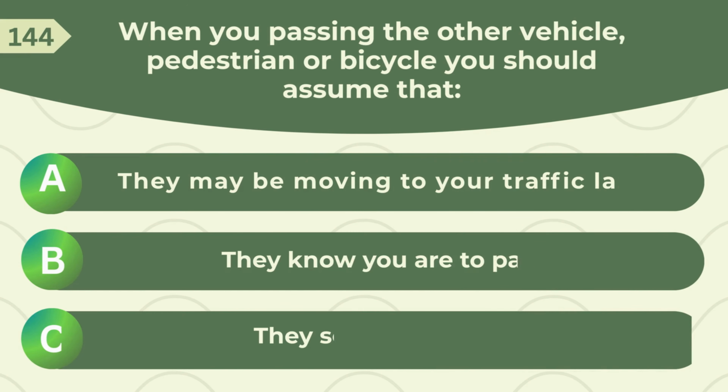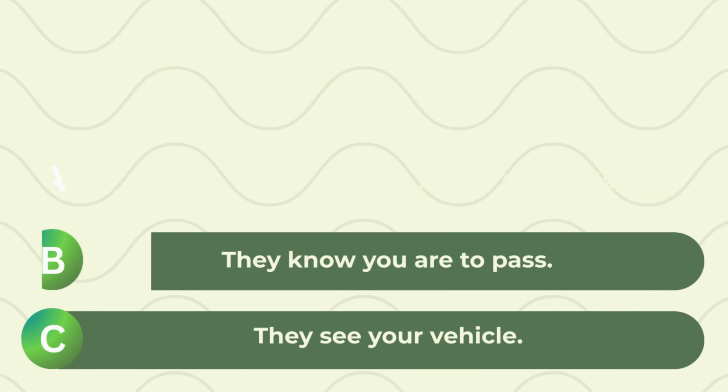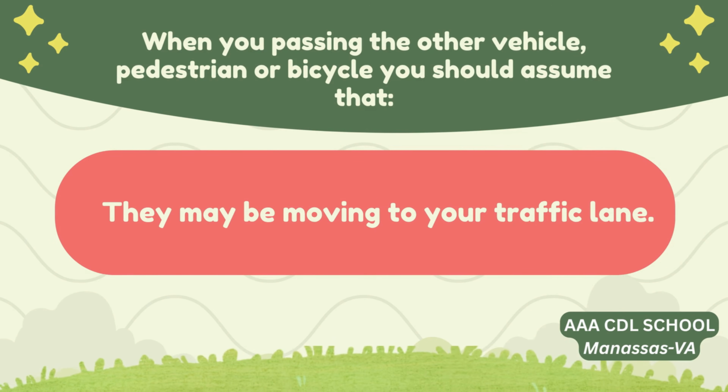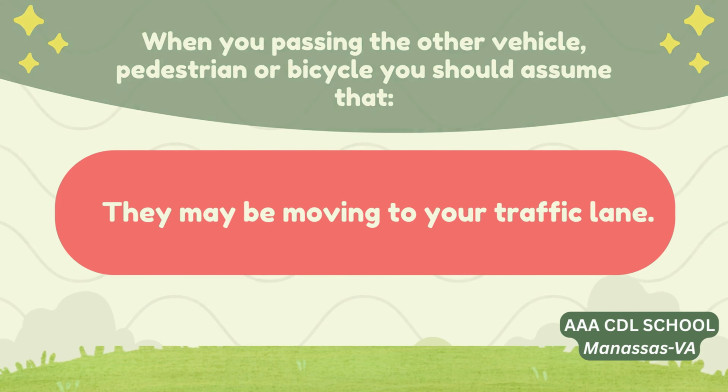When you're passing another vehicle, pedestrian or bicycle, you should assume that: A. They may be moving into your traffic lane. B. They know you are going to pass. C. They see your vehicle. Correct answer: they may be moving into your traffic lane.